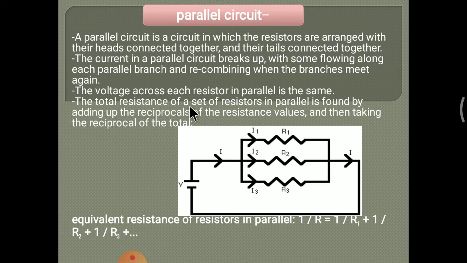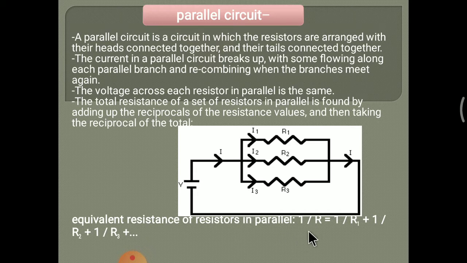The total resistance of a set of resistors in parallel is found by adding up the reciprocal of each resistance value and then taking the reciprocal of the total. To find the equivalent resistance or the total resistance, we have to take the reciprocal of each branch resistance, which equals the reciprocal of the total resistance R. So the equivalent resistance of a parallel circuit is 1 divided by R equals 1 by R1 plus 1 by R2 plus 1 by R3.